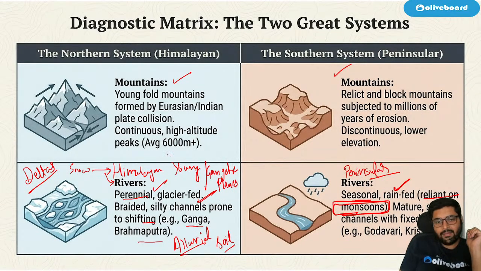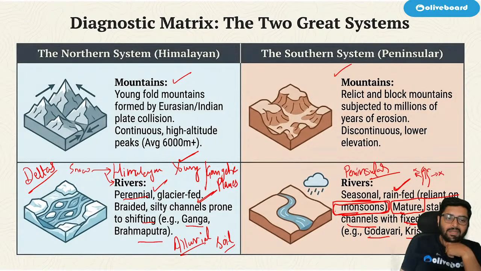These Himalayan rivers were young, but peninsular rivers are mature. They are mature, they are old. And that is why they have stable channels. So they don't change their course. They flow exactly in the same channel with fixed courses. Examples: Godavari, Krishna, Mahanadi, Kaveri. Correct? So now you have a basic difference. You have an idea about Himalayan rivers and peninsular rivers. Correct?